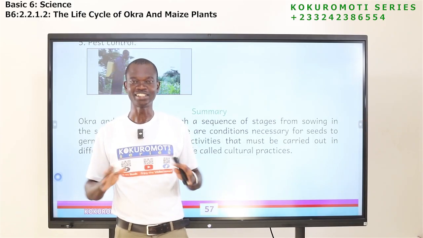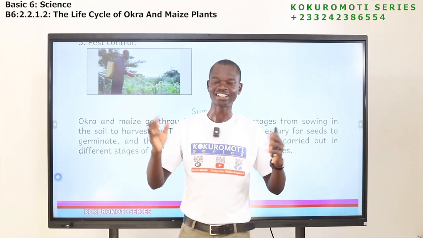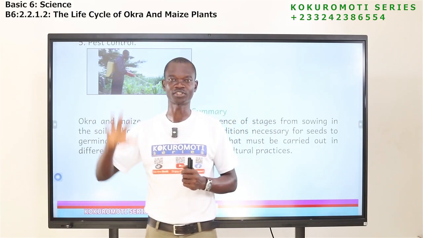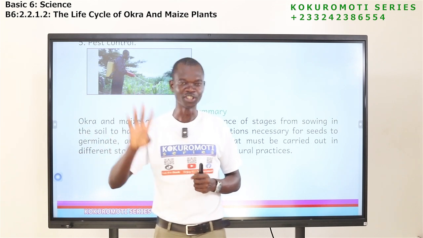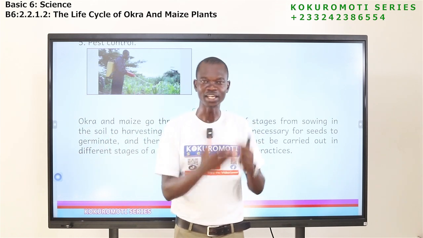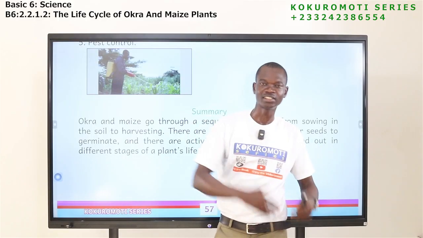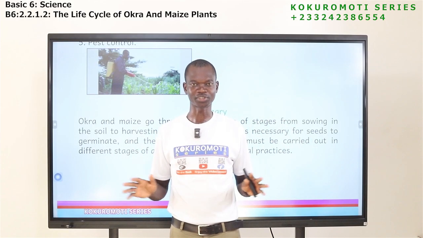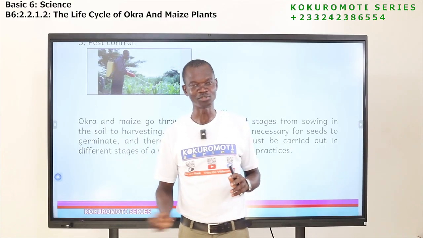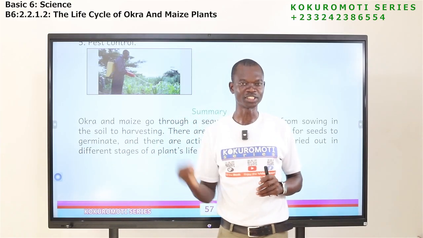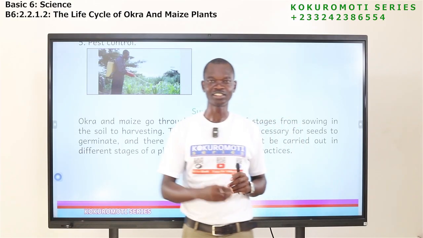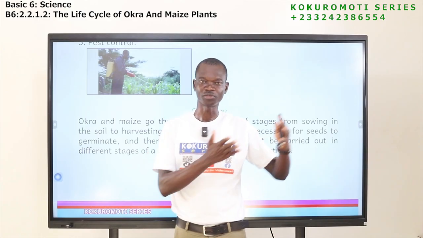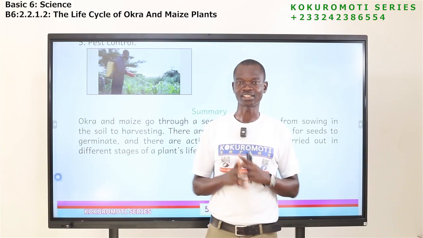So this is what we have learned. If nothing at all, today you have seen things that should be there before germination can take place. That is the necessary conditions for germination. There are four. You have seen that seeds of maize are used for planting. Seeds of okra are also used for what? Planting. That is what we have learned today. And plants too, they go through cycle stages from germination to seedling, mature, flowering, then pollination and fertilization will take place. Then we have our fruits. So these are the things that today we have learned.